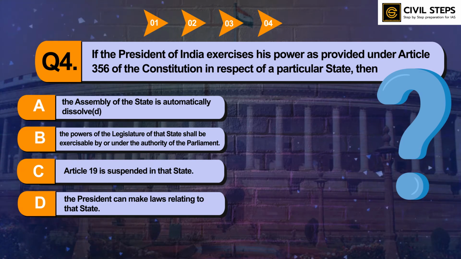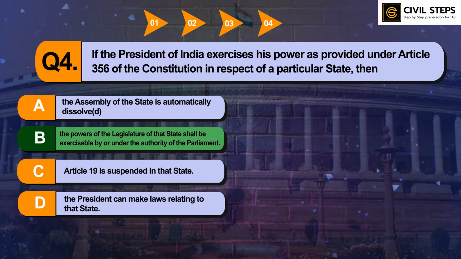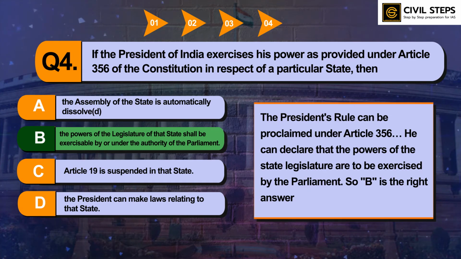So you can pause this video and write your answer in the comment section below. So the answer of this question is B. The powers of the legislature of that state shall be exercisable by or under the authority of the Parliament. So the President's rule can be proclaimed under Article 356. He can declare that the powers of the state legislature are to be exercised by the Parliament. So option number B is the right answer.